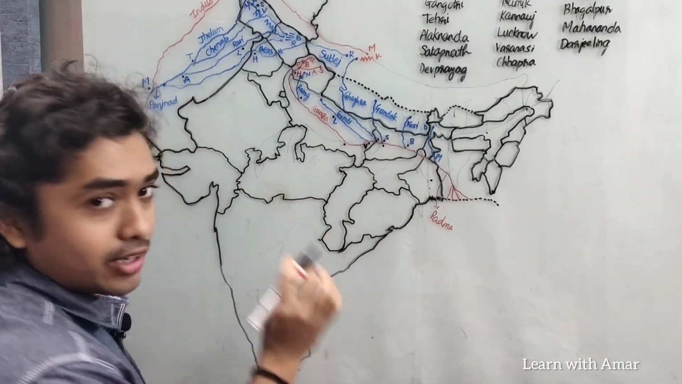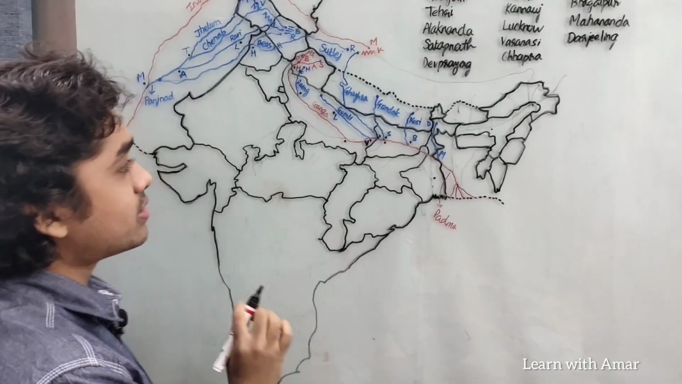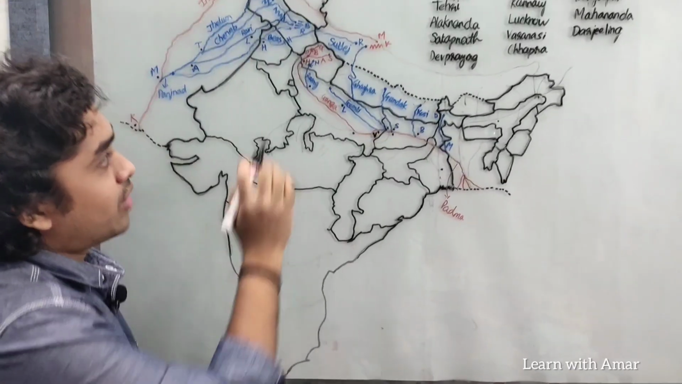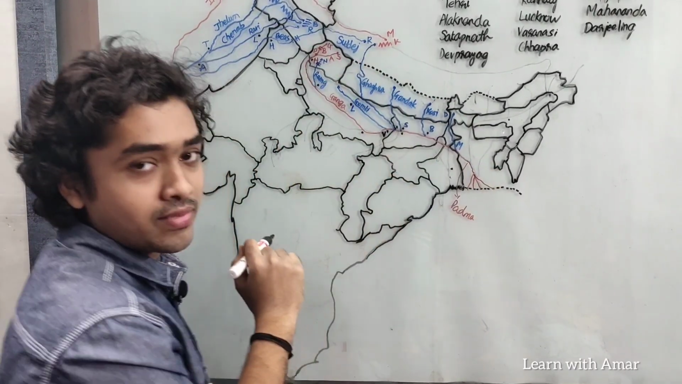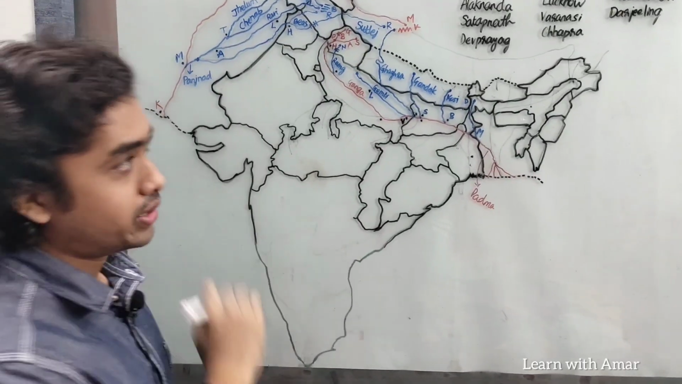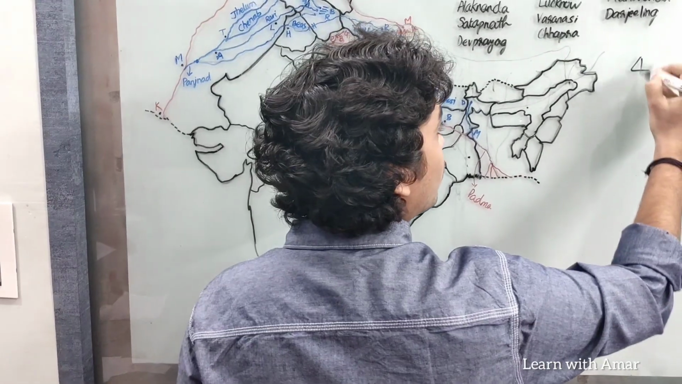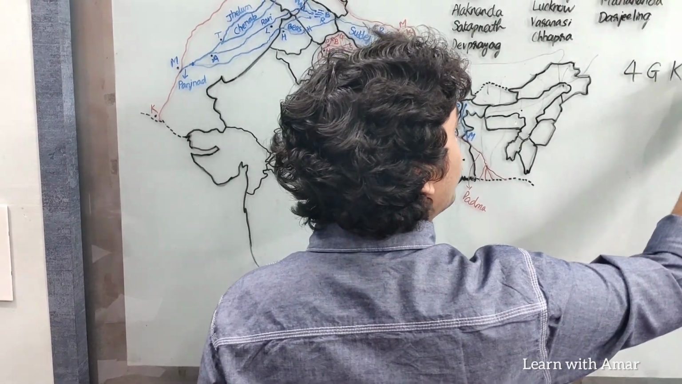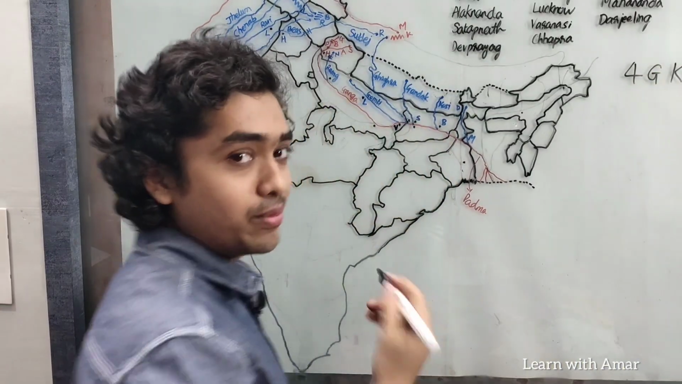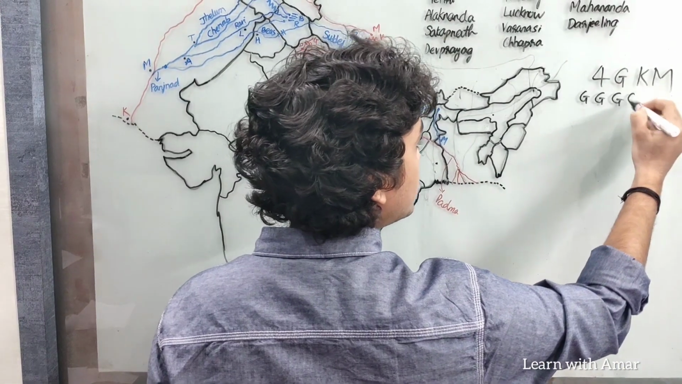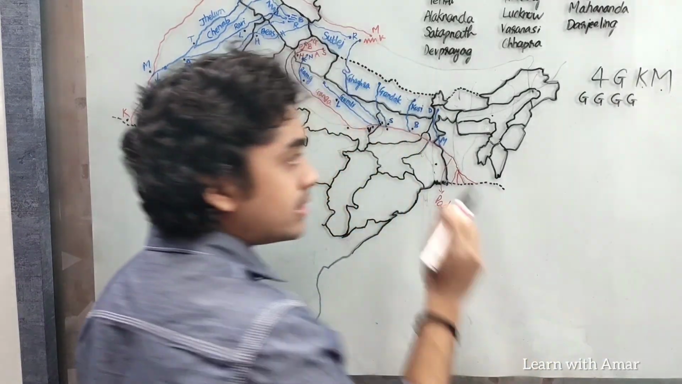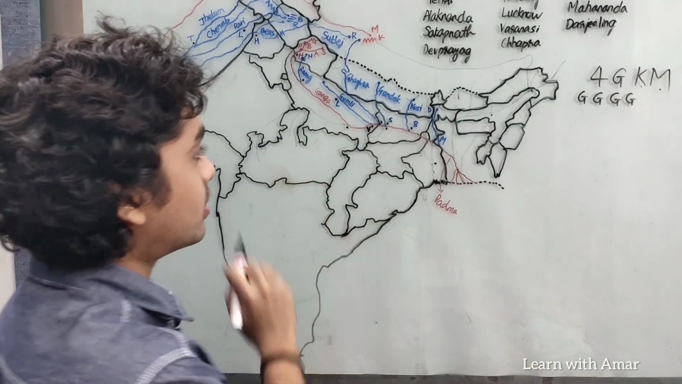There is a simple trick to remember these left bank tributaries. Let me ask you a question. What is the distance from Ramganga to Mahananda? The distance is 4g kilometers. So 4g kilometers. What does this actually mean? 4g is G, G, G, G. This is K and M. These are the left bank tributaries of Ganga.